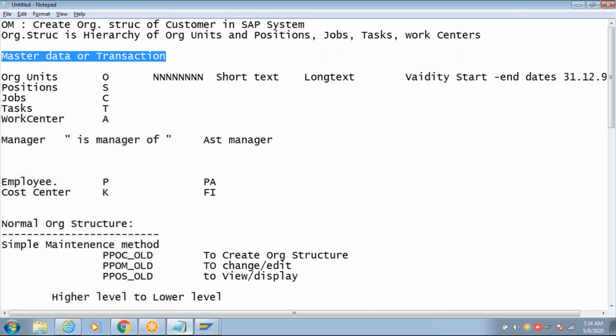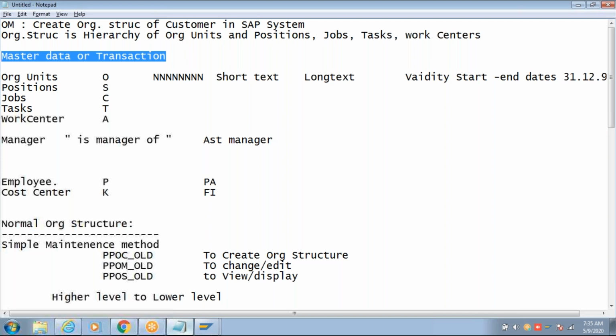Anything that is part of solution designing, which you don't need to change frequently and is only changed when the business rules change, is configuration data. Here organization structure is not configuration data, it is master data that you create in the front end. Remember that.